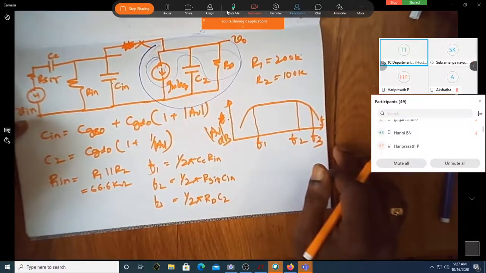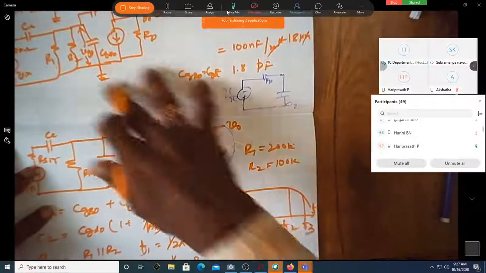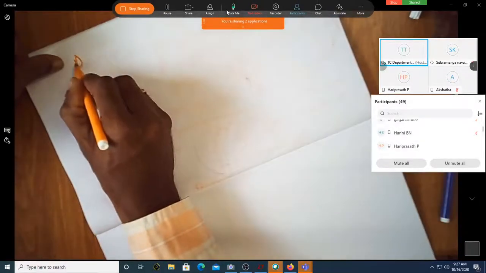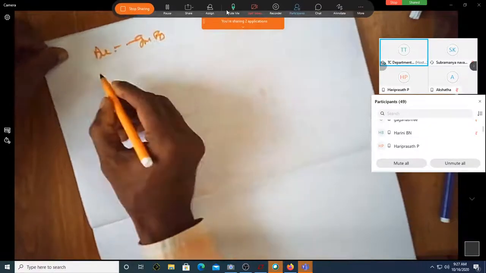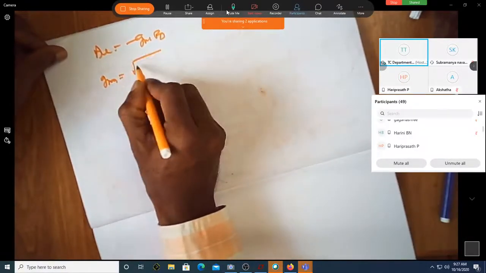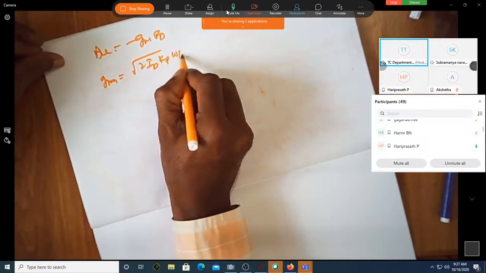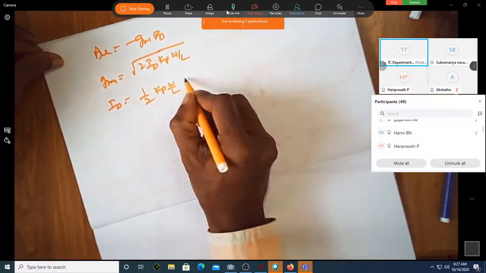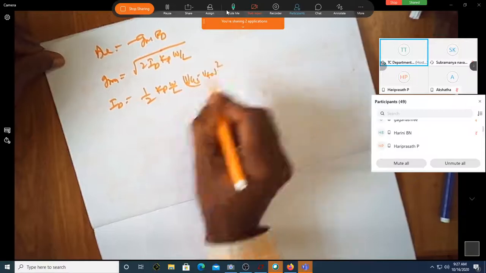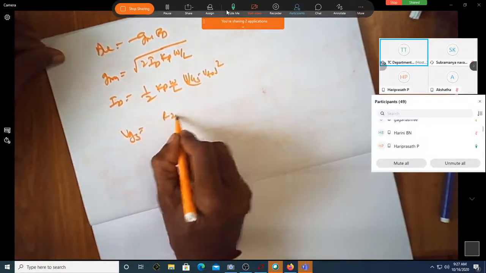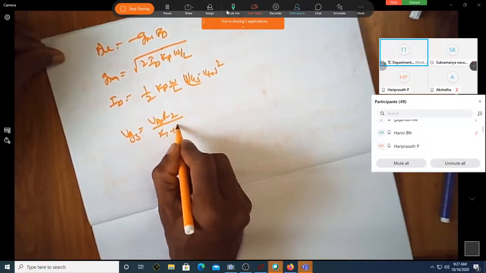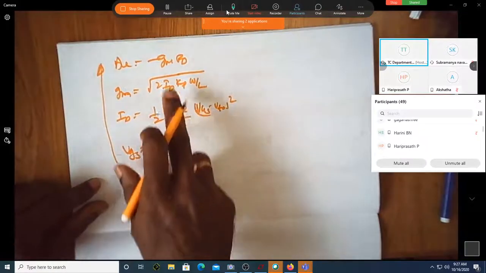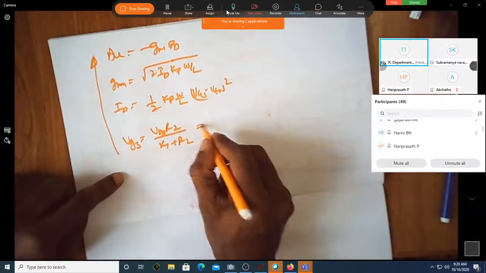Can somebody find AV for all this? Okay, how do you find AV? Quickly. AV is nothing but minus gm into RD. gm is nothing but under root of 2 ID Kp W by L. ID is equal to half Kp W by L into (VGS minus VTO) whole square. VGS is equal to VDD times R2 by R1 plus R2. So this is the hierarchy. Correct? You know this, you can find this, then this, then this. Shall we do it now?